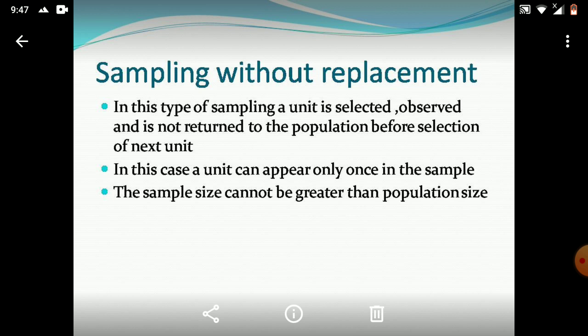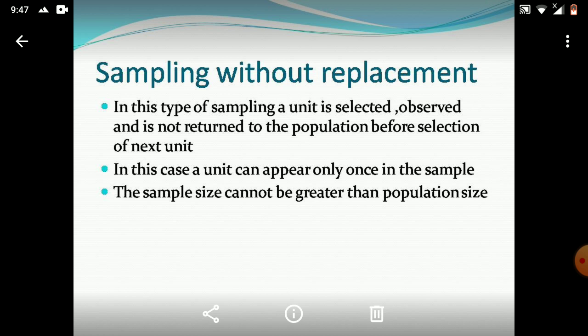Sampling without replacement is a type of sampling in which a unit is selected, observed, and not returned to the population. Let's suppose there are 10 balls in the bag. I have selected a ball, noted it is black, and thrown it out of the bag. Then I select the next ball out of the remaining 9. I select it, check its color, and throw it out. So if we don't replace our units back into the population, then sampling is said to be without replacement.